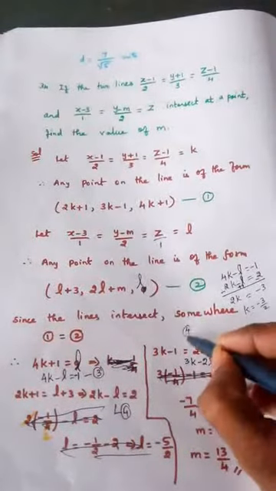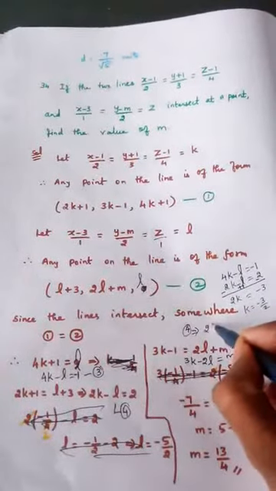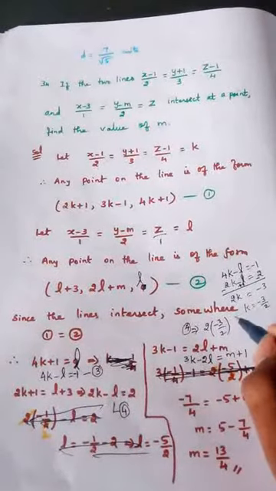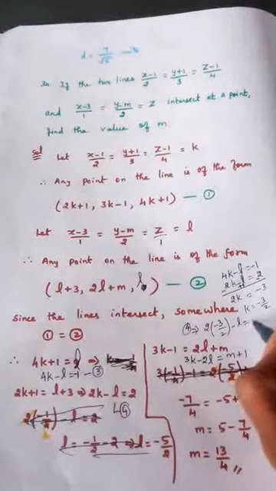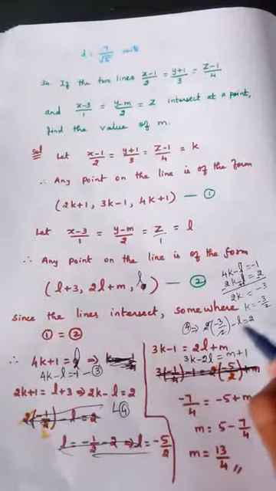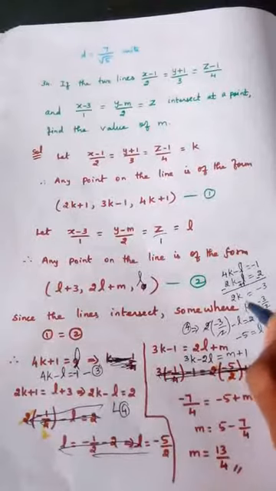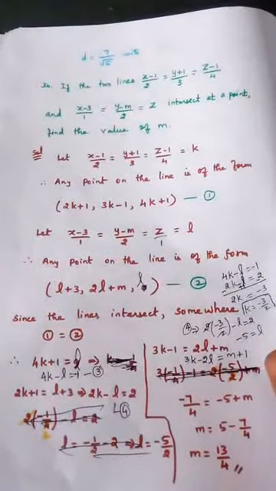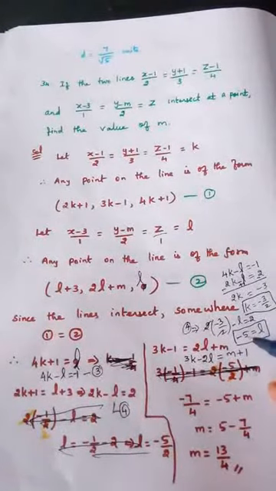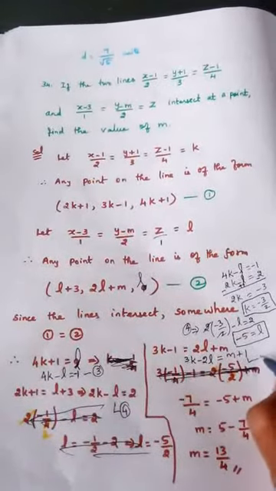So the fourth equation gives 2k. So 2 into minus 3 by 2, minus 3 by 2, minus L equal to 2. Again 2 gets cancelled. If L and 2 get interchanged, what will happen? Minus 5 is equal to L. So k value we got here. Now we got the L value. So since k is minus 3 by 2, L is minus 5, I can substitute that in the fifth equation. That is, this is the fifth equation.